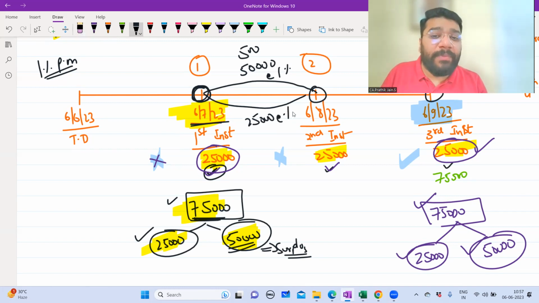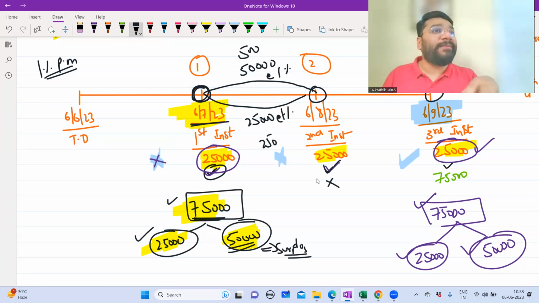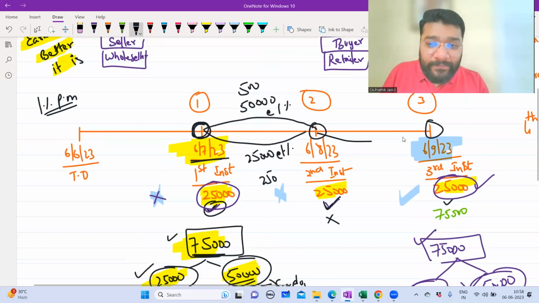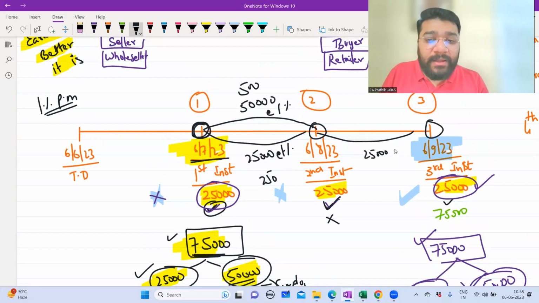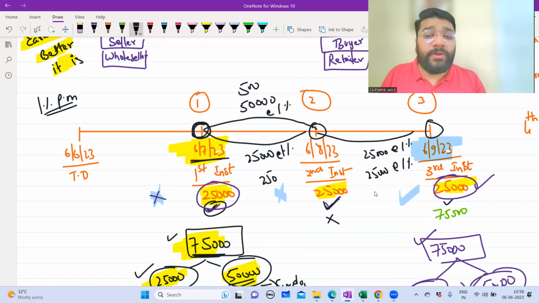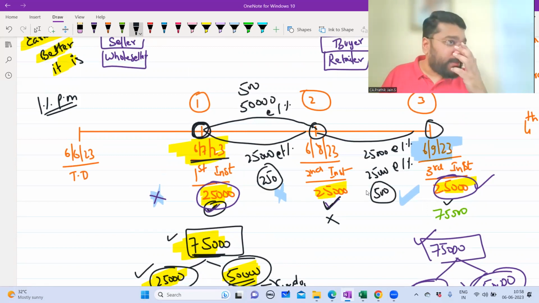25,000 at the rate of 1% per annum. So how much interest? 250. Correct, no? Then the second installment he did not pay here, so this 25,000 also is accumulated. So the first 25,000 is invested again at the rate of 1%. The second 25,000 also is invested at the rate of 1% per month. So here he is making an interest of 500. So in the first month he is making 250 rupees interest, and in the second month he is making 500 rupees interest. He is earning extra interest.